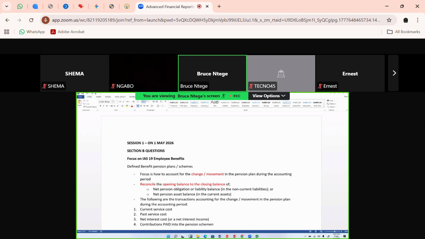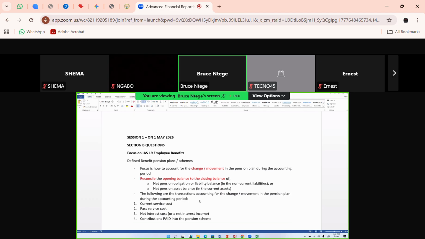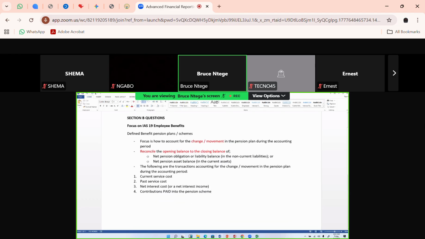It's also very possible that it could be the opposite, where settlements have been made. In other words, they have actually paid off the employees who are done with the scheme. Settlements of benefits paid from the scheme. So that could be another reason for the change.